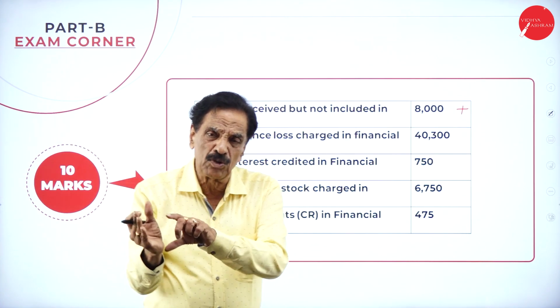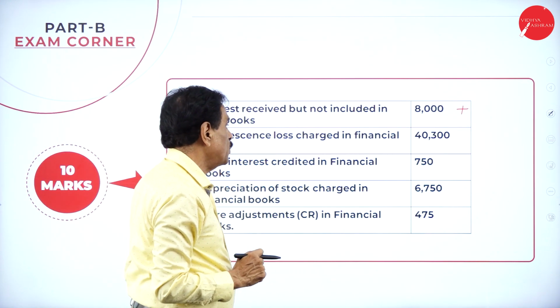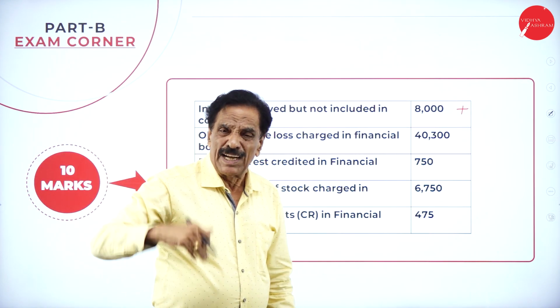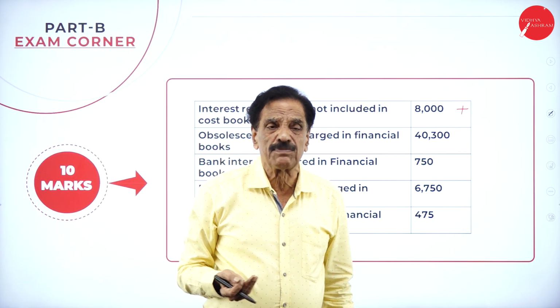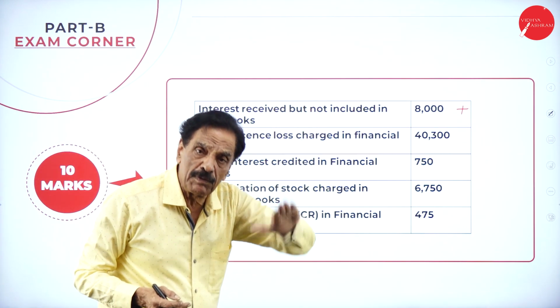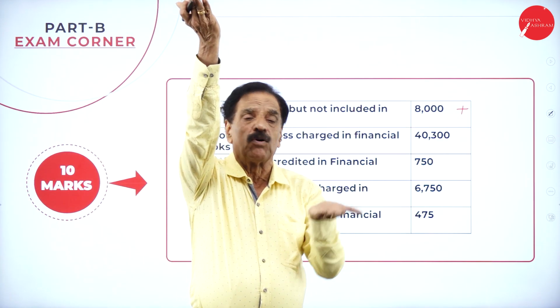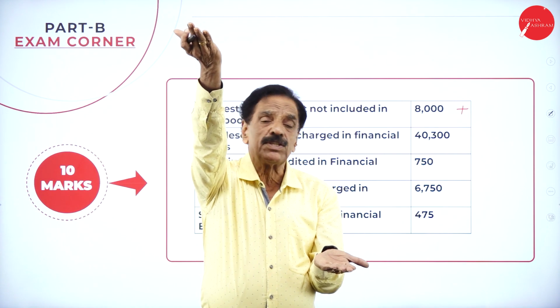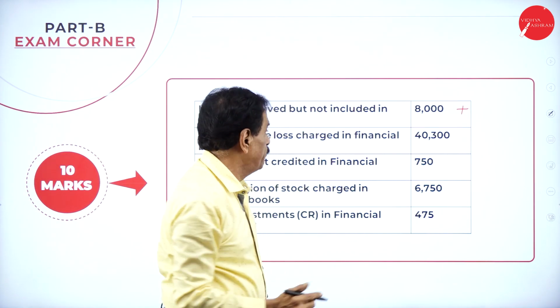Making equal, cost book should be made equal to financial books, that's all. Then obsolescence loss is charged in the financial book. Obsolescence means change of fashion. Some loss has been incurred in the financial book, so the financial profit will reduce, whereas the costing profit is more, financial profit is less. Which profit is more? Costing. Which profit is to be reduced? To make equal, we will deduct.